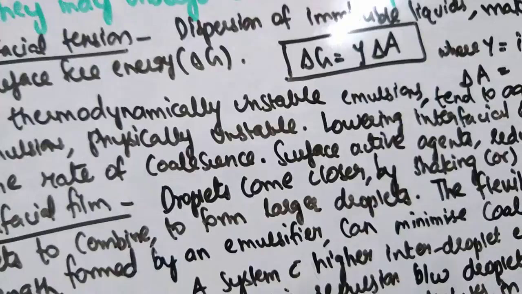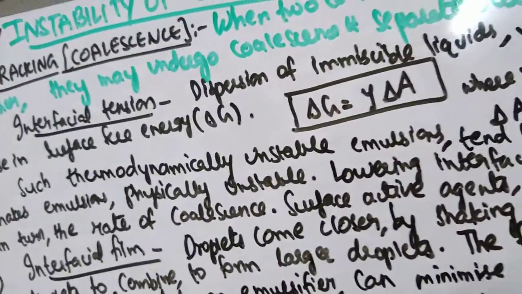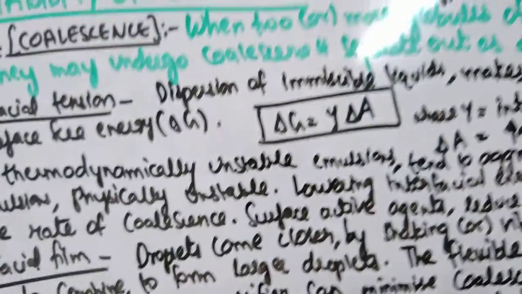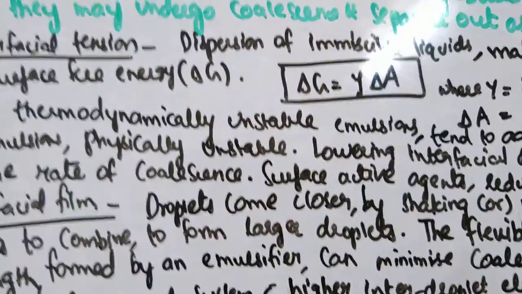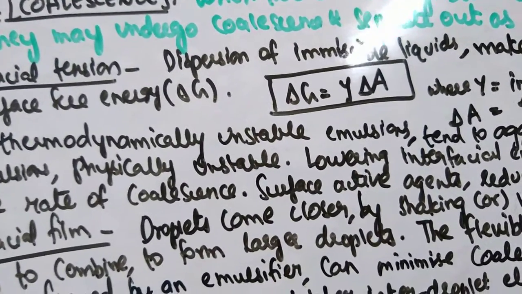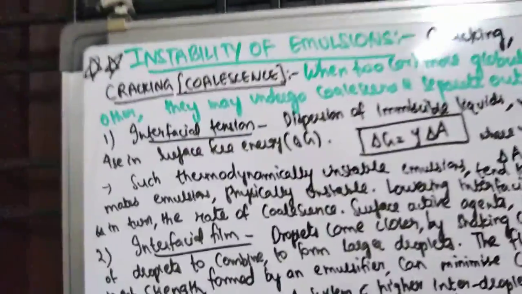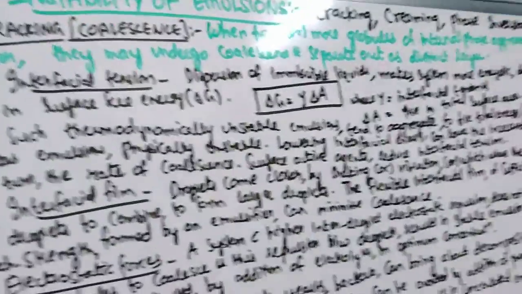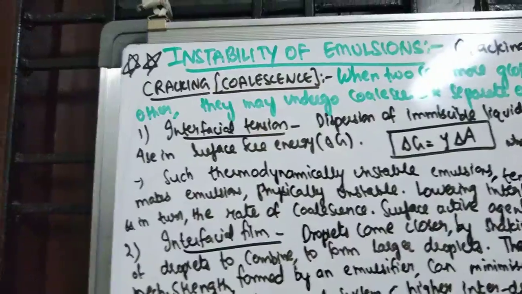Previously we discussed which kind of emulsifying agents form which kind of film. We have seen the three basic mechanisms in which emulsifying agents assist in the formation of emulsion: reduction of interfacial tension, interfacial film formation, and electrical repulsion. Electrical repulsion is an electrical barrier which is formed, which will prevent the particles from coming together. So the particles will remain as discrete entities. That is what we want, and that happens through electrical repulsion.